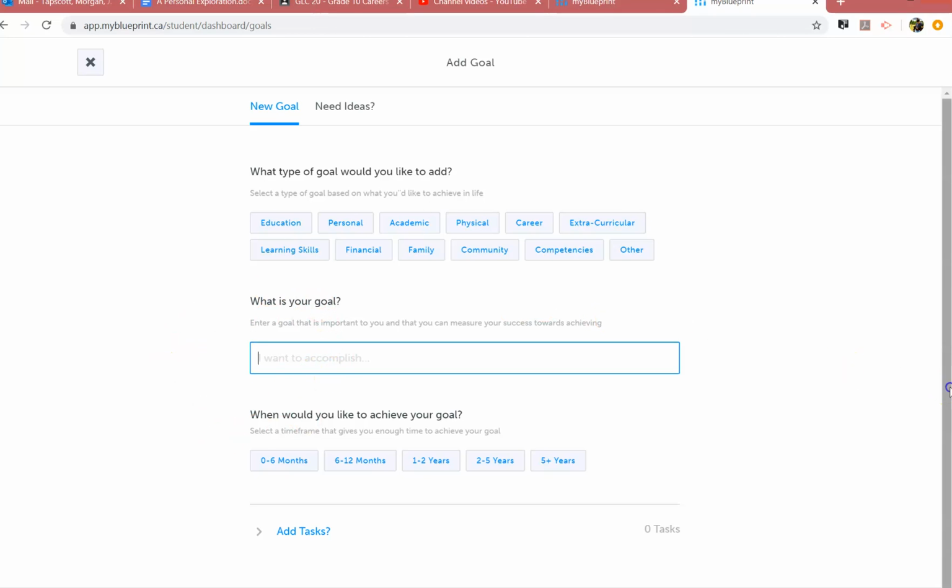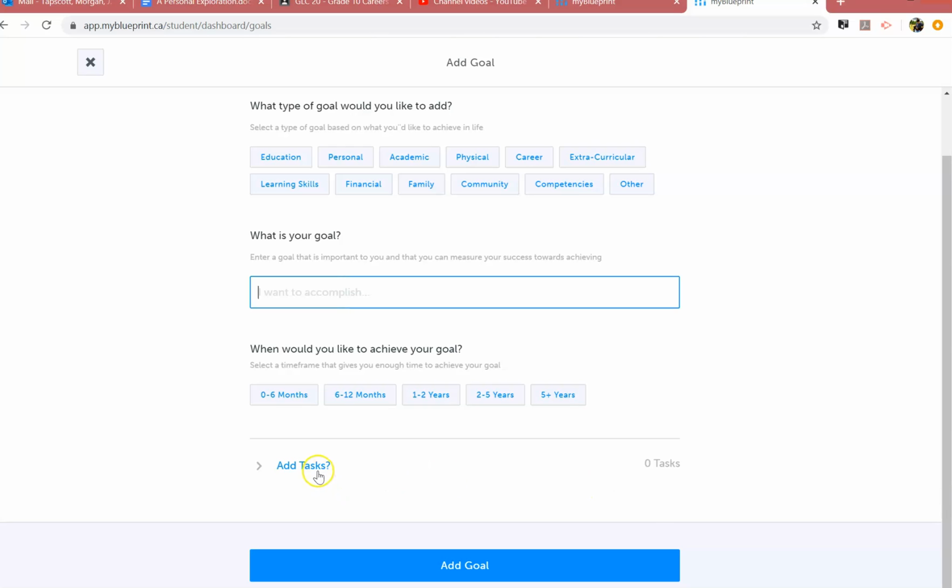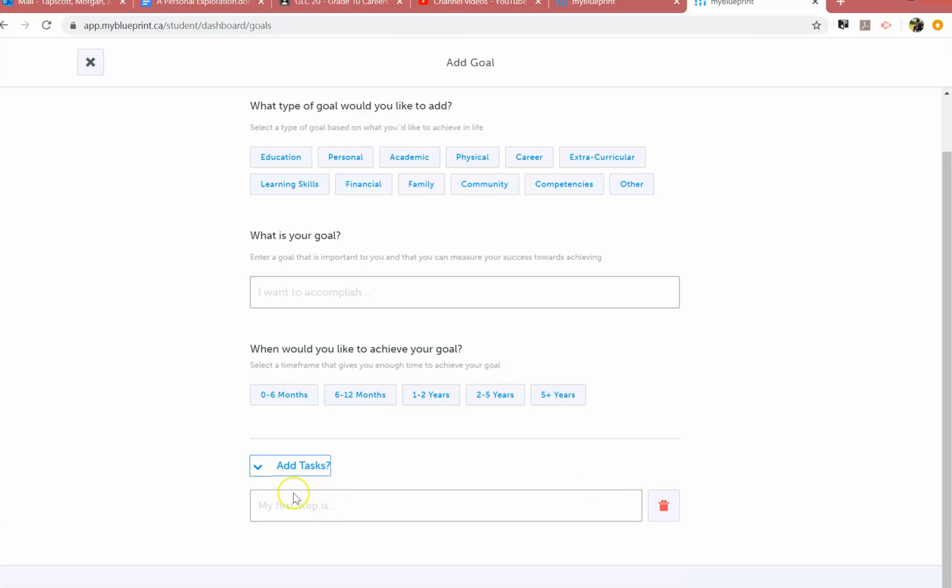You can also add tasks. That's like, what do I need to do? What steps do I have to take in order to reach that goal? If you don't add these, that's okay, but it would take it from a level 3 to a level 4 if you think about, here's my goal. So my goal is to get a 75% average this semester. What do I have to do to get there? I've got to make sure I log into my Google Classrooms or Minds Online every day.